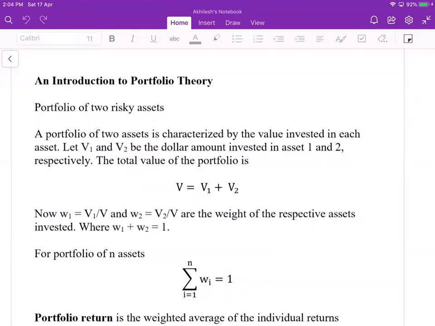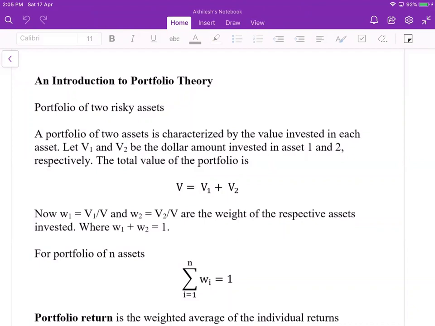Hello and welcome. I'm Akhilesh Prasad, and today I will explain portfolio theory, how you can construct a portfolio of two risky assets. In the beginning, this theory was given by Markowitz, but I'll not go into the historical point. I will directly jump into the relevant things we need while constructing the portfolio.